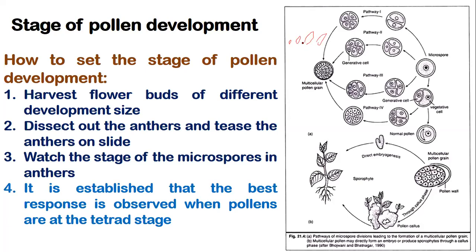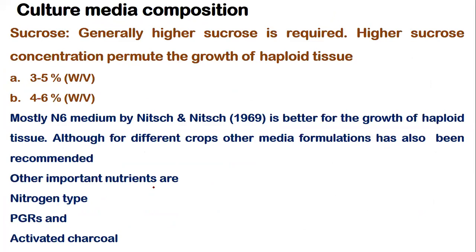And we say, let us say at this stage of the flower bud, the anthers are there which have undergone the meiosis, and we observe this stage. Then we only take flower bud of this stage and we use this for the anther culture. That is how we generally assure the size of the flower bud or the right stage of anther. It is established that the best response is observed from the pollens at tetrad stage.